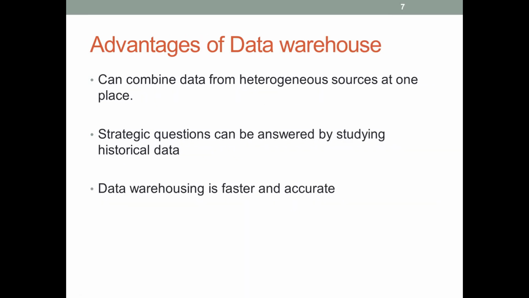Now let us see the advantages of a data warehouse. It can consolidate data from heterogeneous sources in one place. This is one advantage. Another is that strategic questions can be answered easily by studying the historical data stored in a data warehouse. A data warehouse is also faster and more accurate because the data in it is more stable.